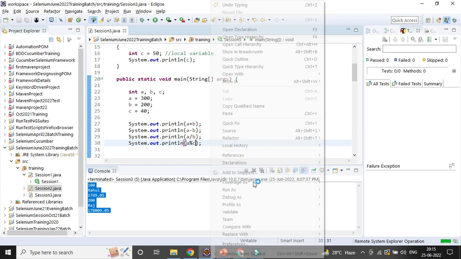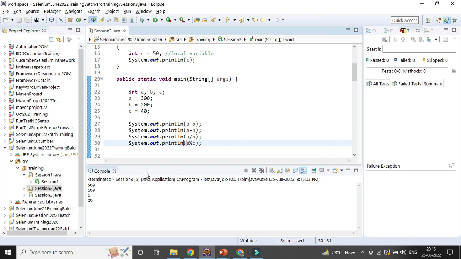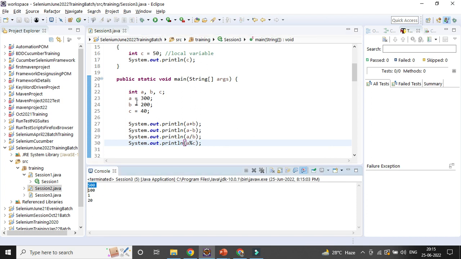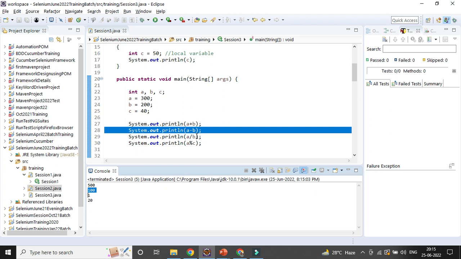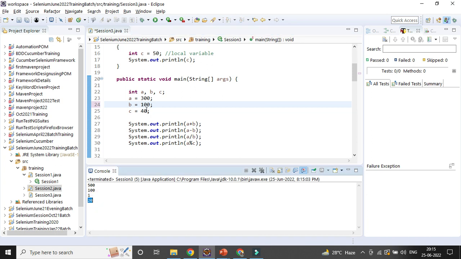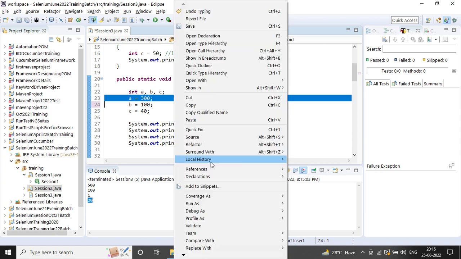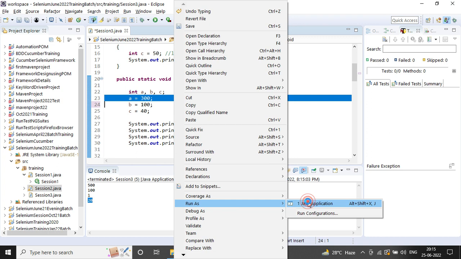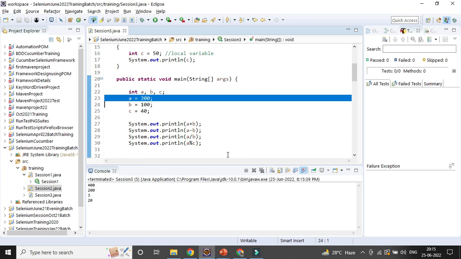So let's try to run it. Multiplication, division, addition, subtraction, and the remainder. You can see a plus b equal to 300 plus 200, 500. 300 minus 200, then a divided by b: 300 divided by 200 is 1, because it is integer division. But in case you change it to 100, it will change accordingly. And this is the modulus: 300 divided by 40, 7 times 40 is 280, so the remainder is 20. That is the result coming. Now if you execute it again, the third option will be 3 instead of 1. That's how you can do the different basic Java operations.